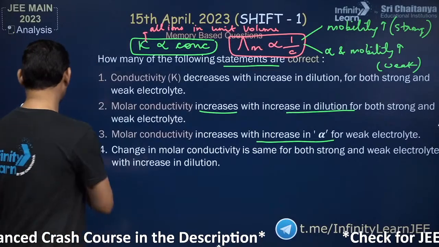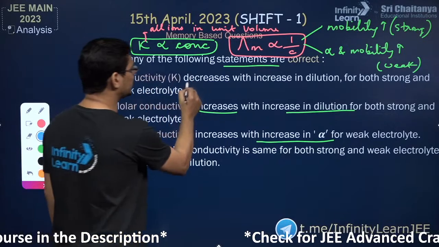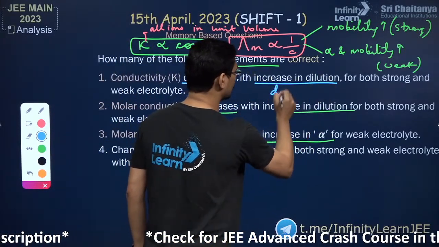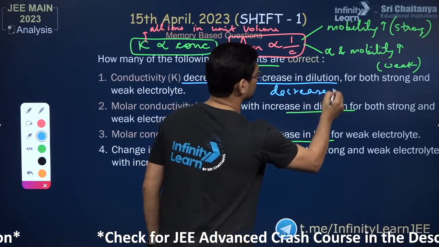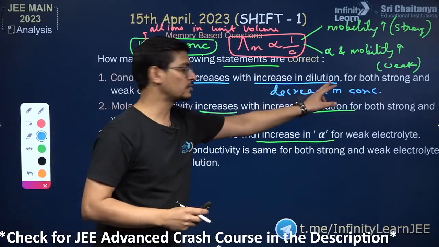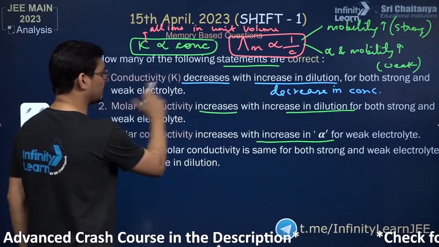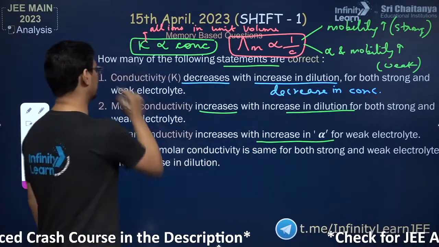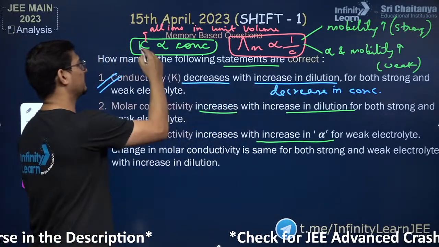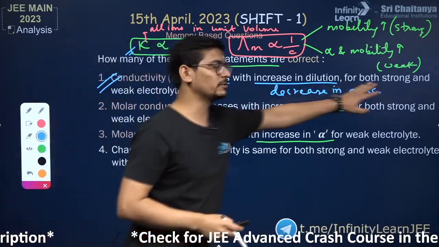Let's get back again and solve, okay? I hope everyone will understand now. Conductivity decreases with increase in dilution, which means decrease in concentration. Increase in dilution means decrease in concentration. So kappa decreases with decrease in concentration. Perfect, this is correct. Kappa is proportional to concentration, so if you decrease concentration, kappa will decrease for both strong and weak electrolytes.